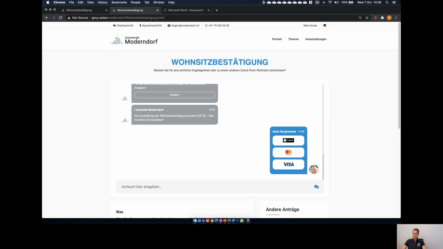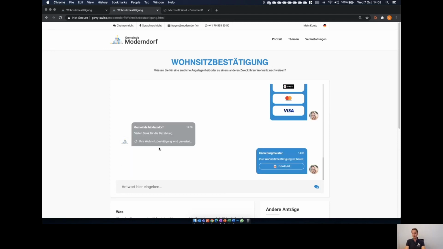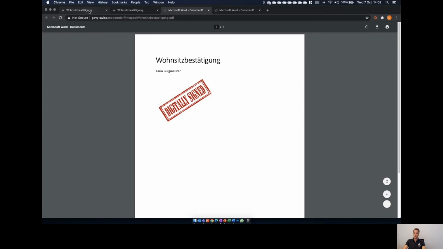It is done. The bot is saying, okay, we need a payment from you. It costs you 30 Swiss francs. How do you want to pay? Via MasterCard. She will do that. And in that case, after the payment was successful, the system generates the confirmation of residence immediately, and she can just download it here, and we are done.